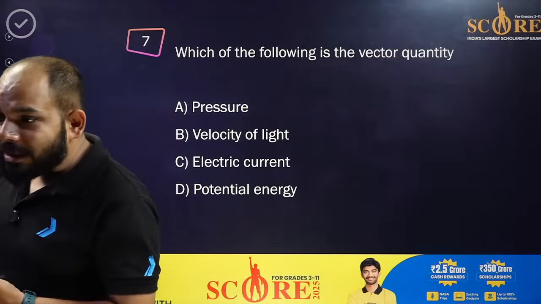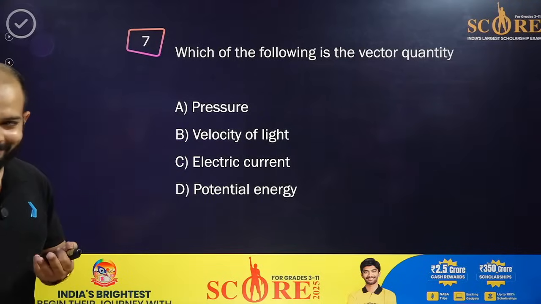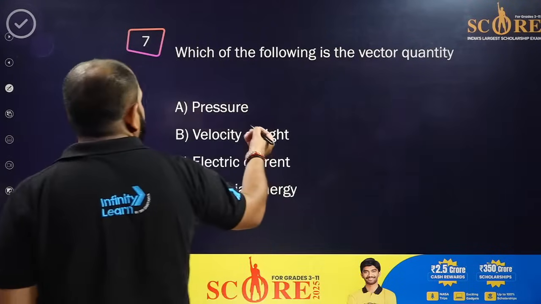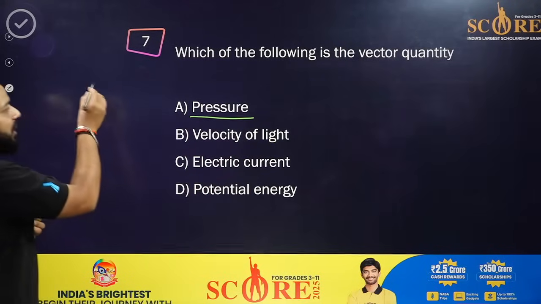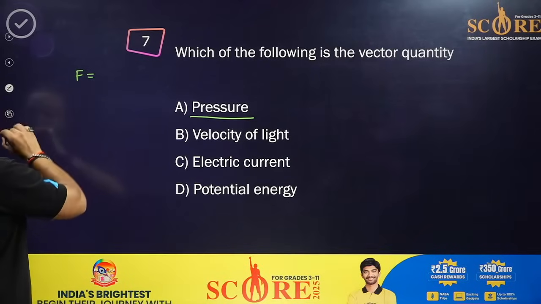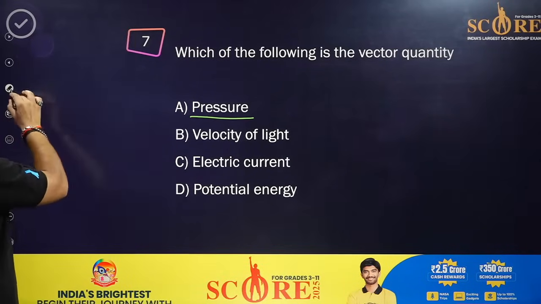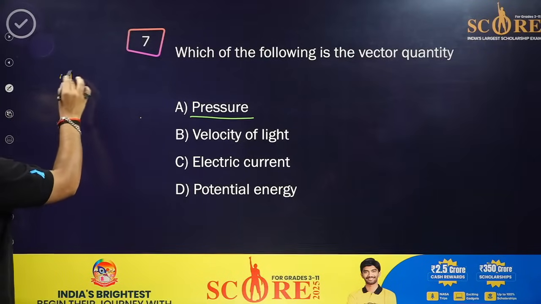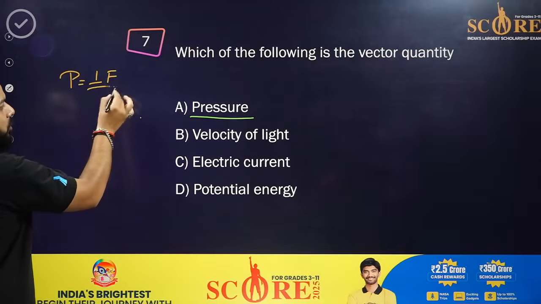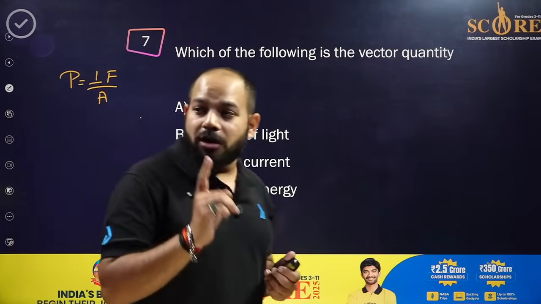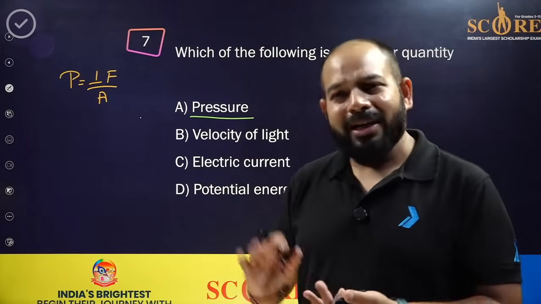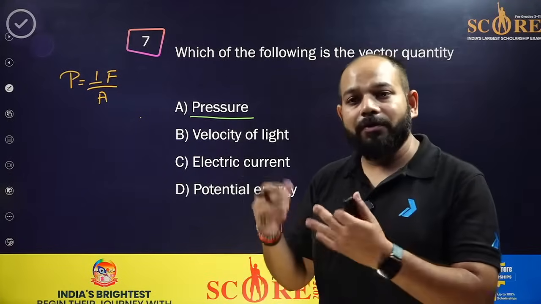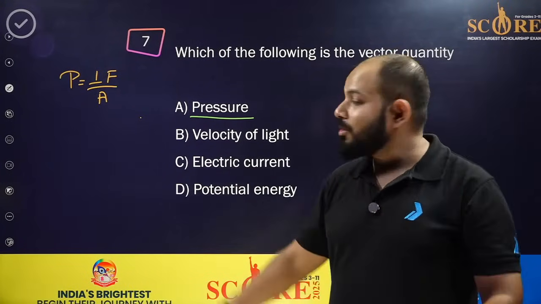Chetan is saying A. A is a vector quantity? No, it's not there. Okay, let me explain then. See, pressure. We have the pressure as two formulas, the basic one. Pressure is equal to perpendicular force upon area. The exact formula for the pressure is perpendicular force. Always remember, don't write just force upon area. It is correct, but it has always been perpendicular with respect to the area of whatever body you are talking about.